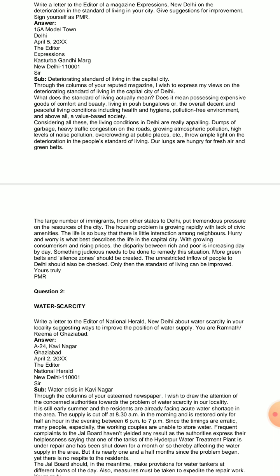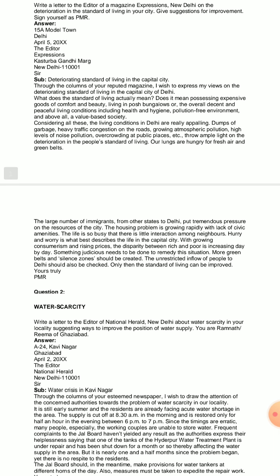But in Delhi, the situation is very bad. Bad in the sense that garbage dumps can be seen littered all over the roads. Then traffic congestion is a daily routine affair. Growing atmospheric pollution also is a factor. High levels of noise pollution can also be seen. Overcrowding at public places is also a common scene that can be found in Delhi. Now, all these factors clearly prove that the standard of living of the people has deteriorated considerably.